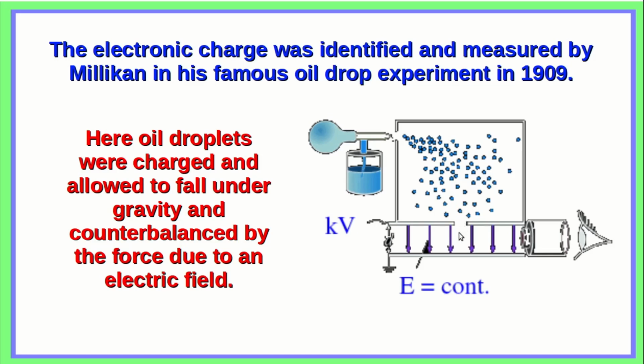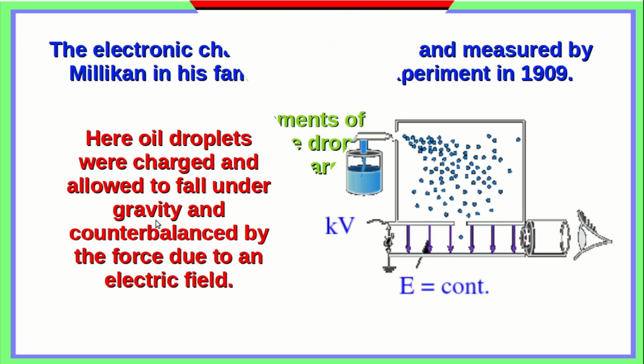Over a certain distance, they are subjected to an electric field in the opposite direction, which opposes their motion under gravity. So by balancing these two forces, one can actually measure the electronic charge.